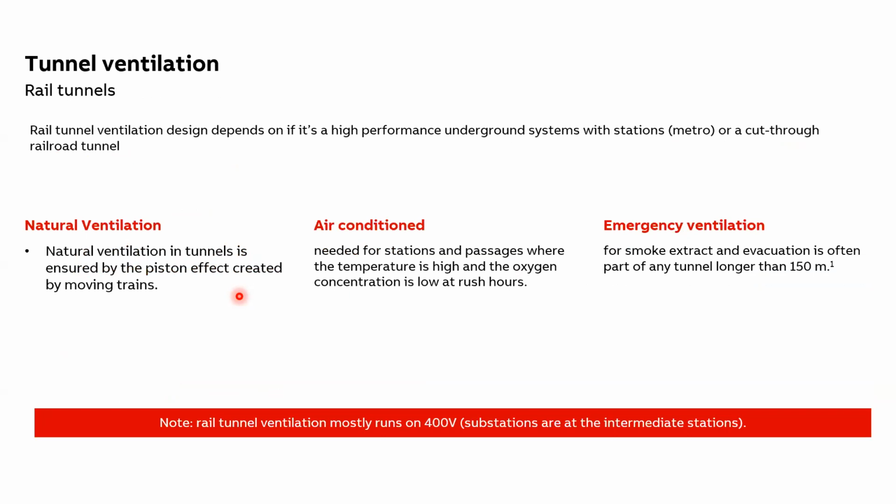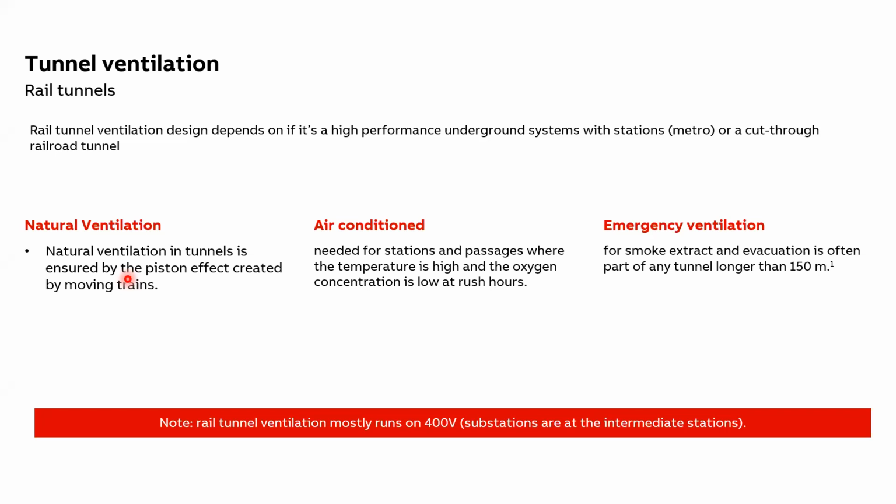First, coming to the metro or rail tunnel ventilation system, which has its own specific requirements. The ventilation depends on whether it is a high performance underground system like metro subways with a big number of passengers, or some sort of cut-through railroad tunnel system through mountains, for example. Usually, natural ventilation in tunnels is ensured by the piston effect of moving trains, which changes the air pressure inside the tunnel and makes the air move.